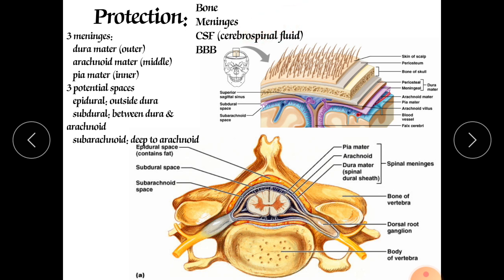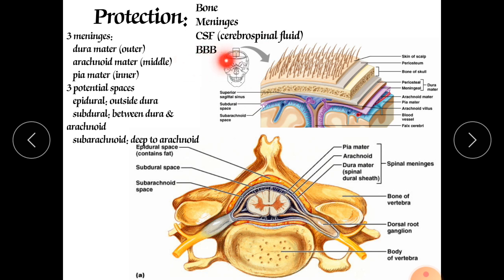There are three meninges that we will come across today. After that, cerebrospinal fluid, which is next to the meninges, covers your whole brain, and it also has the major function of absorbing shock, whatever shock we get due to an accident or emotional stress.